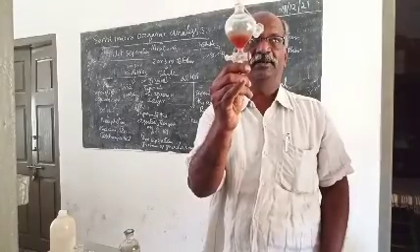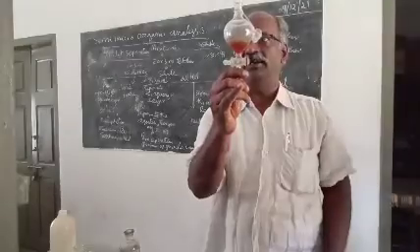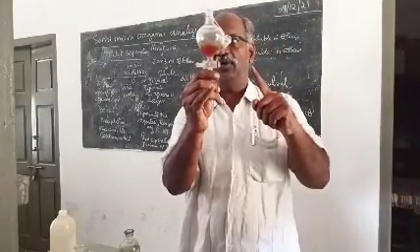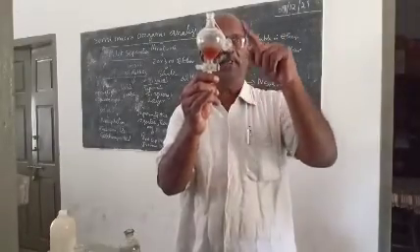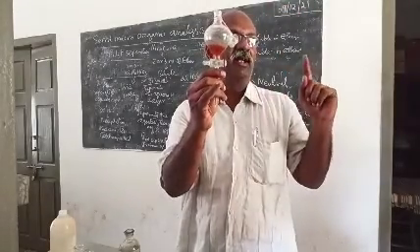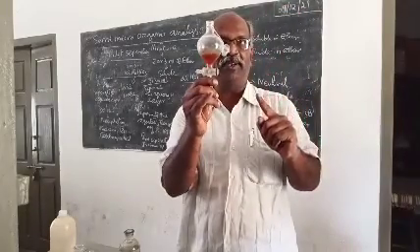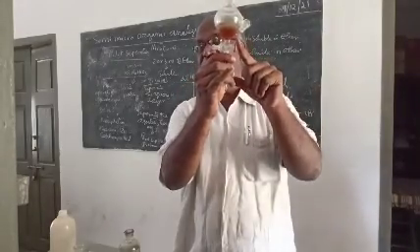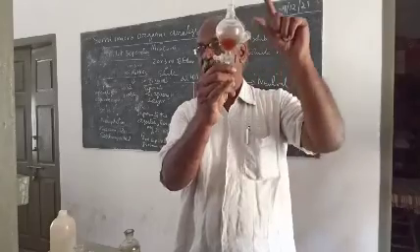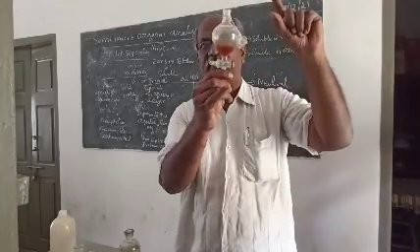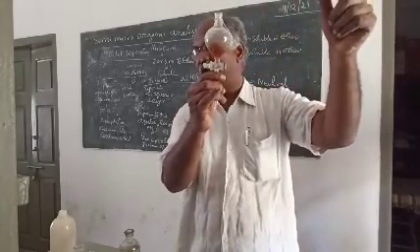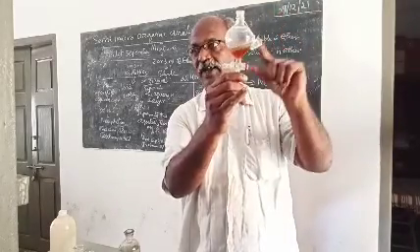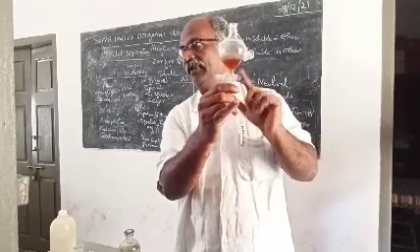Please remember, diethyl ether is an organic solvent having less density, so it will always appear in the upper side. The aqueous solvent has a higher density, it will appear in the bottom portion. See the coloration, now it is reversed. Originally we had the brown color in the upper side, that means the compound was in the organic layer. Now the color has come to the bottom, that means the compound has dissolved in the aqueous layer.